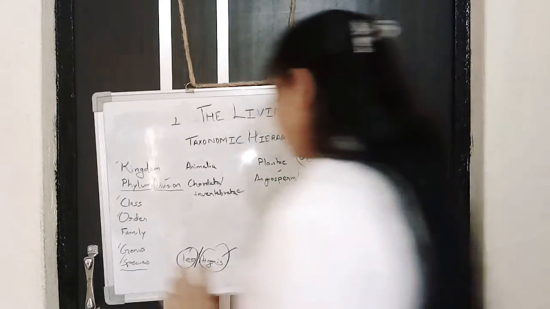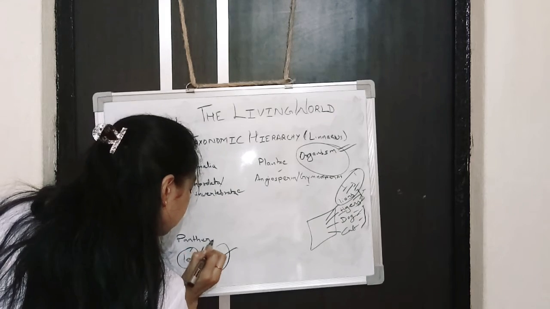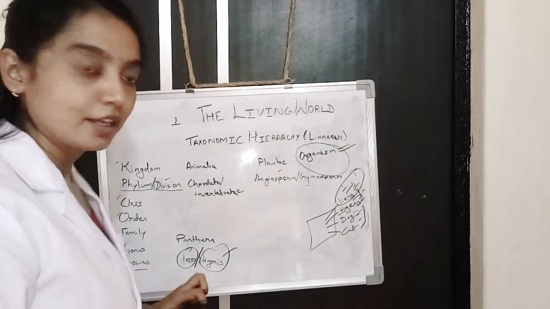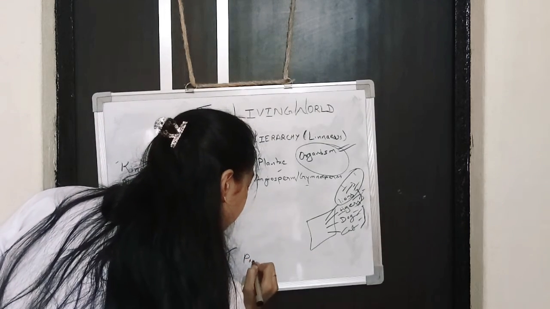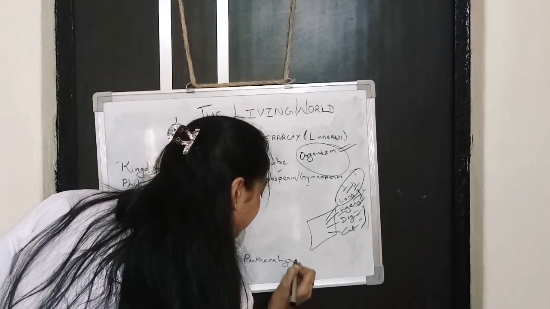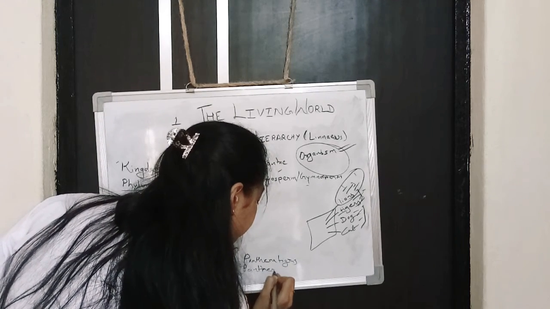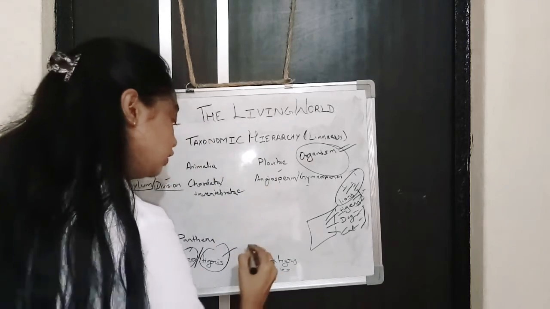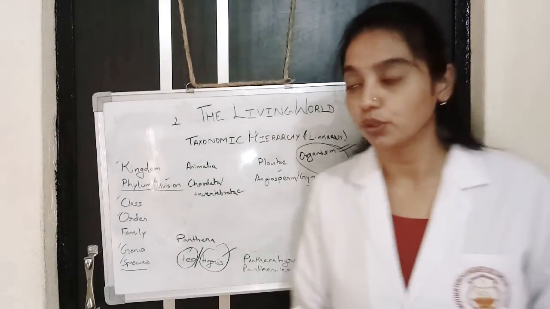So they are put in the similar group, so that we write it as Panthera. Okay. So their names can be written as Panthera tigris, or Panthera leo. Genus and species I have explained to you in the previous lecture video.